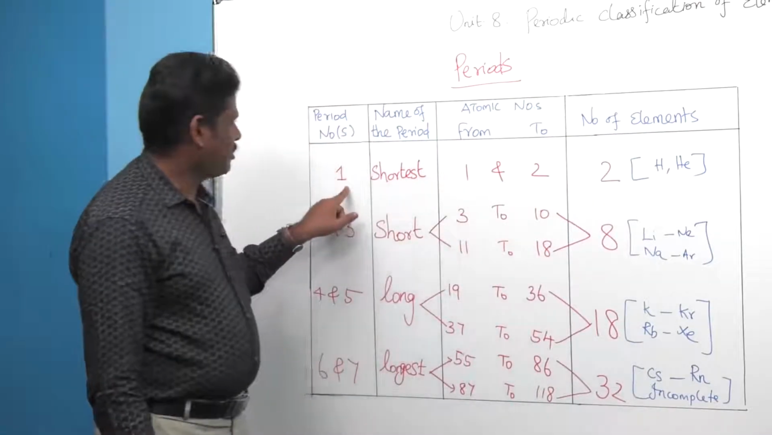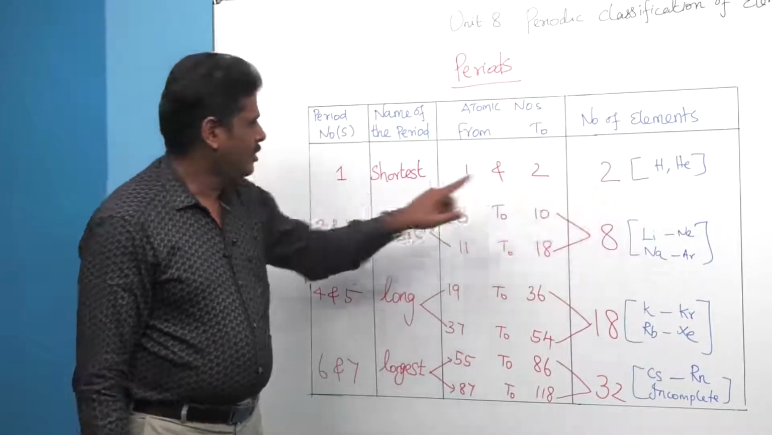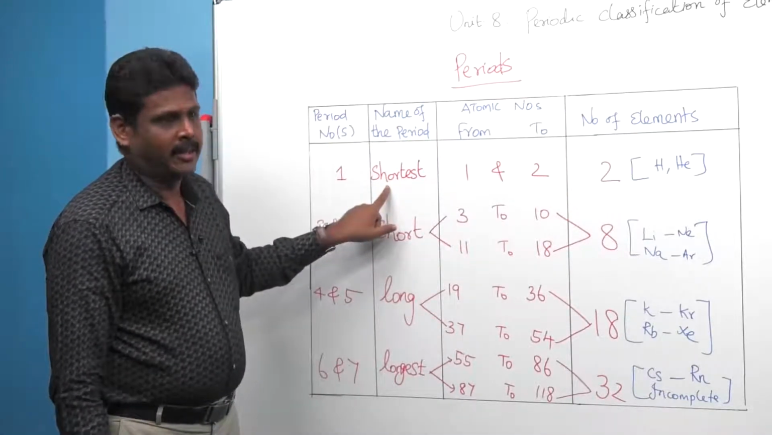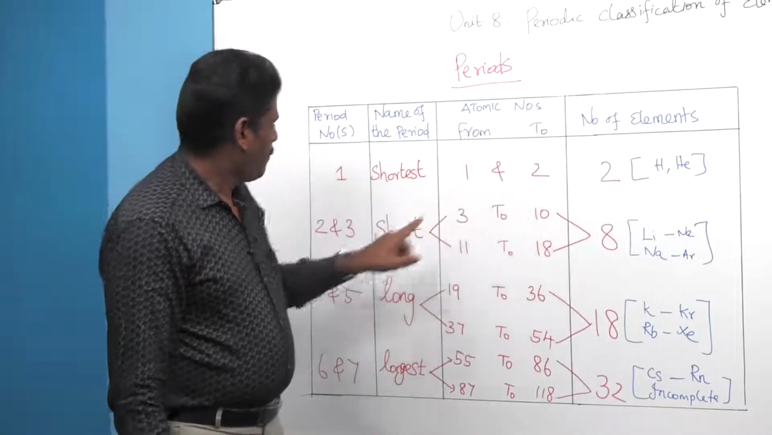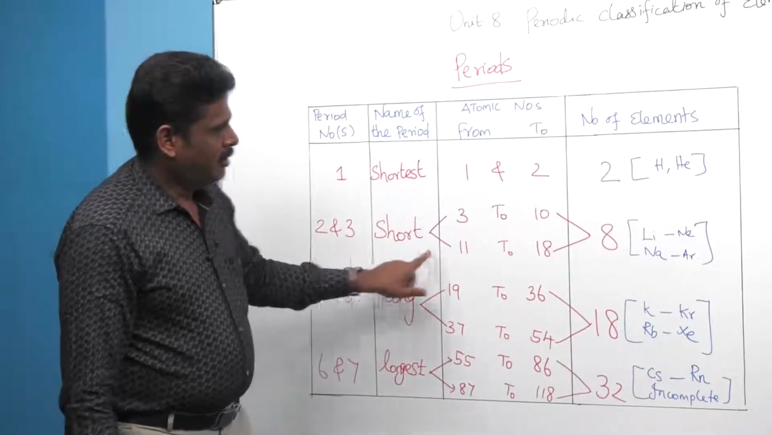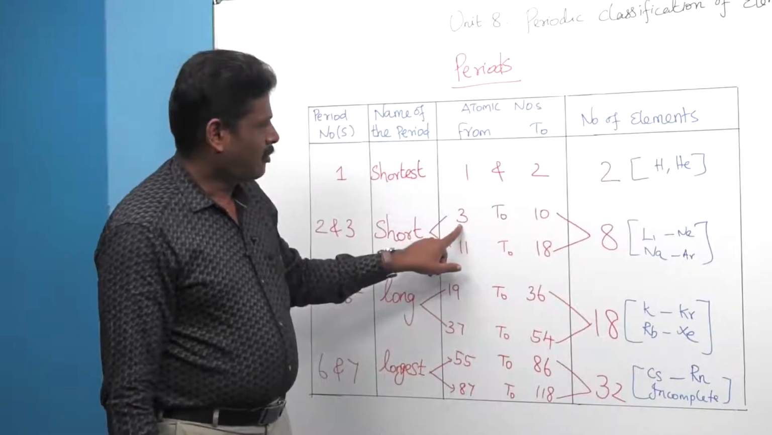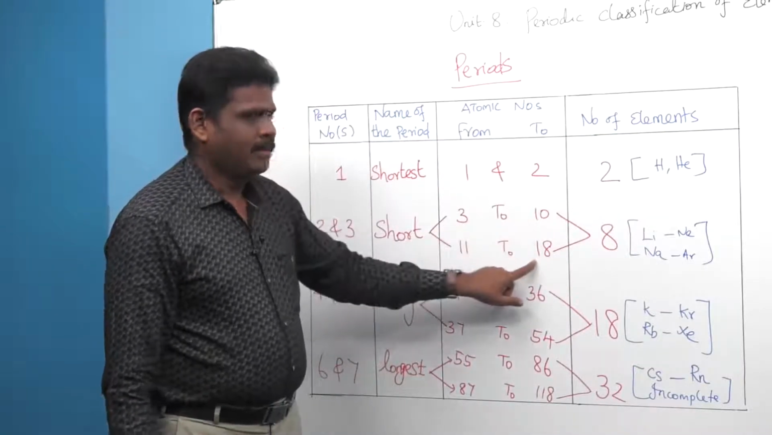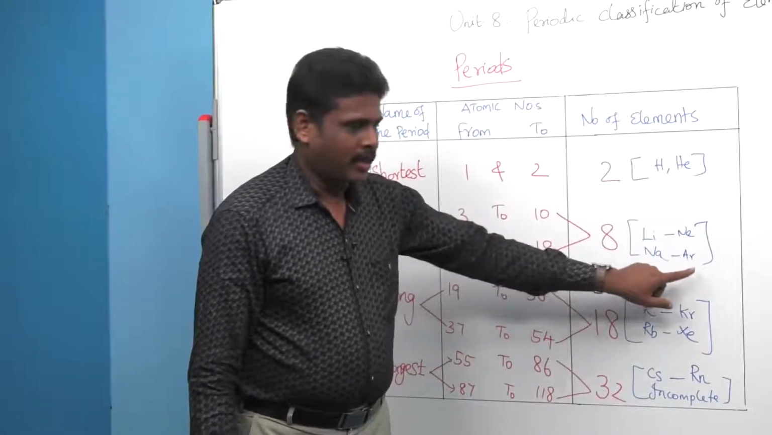So, the first period contains only 2 elements. This is called the shortest period, with atomic numbers 1 and 2. The second and third periods are called short periods, which contain only 8 elements, that is atomic numbers 3 to 10 and 11 to 18, from lithium to neon and sodium to argon.